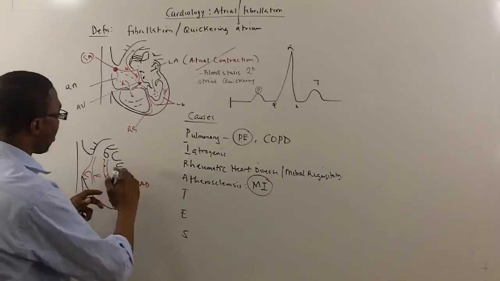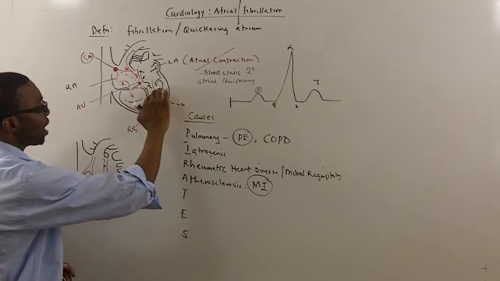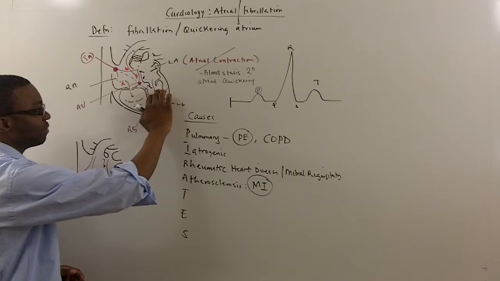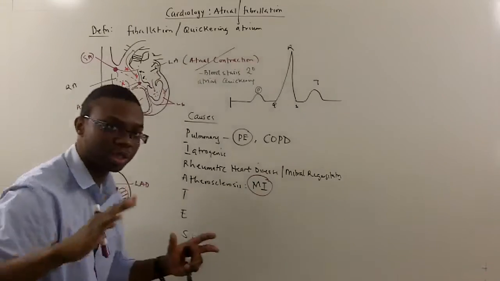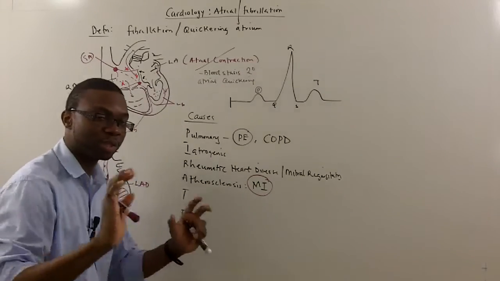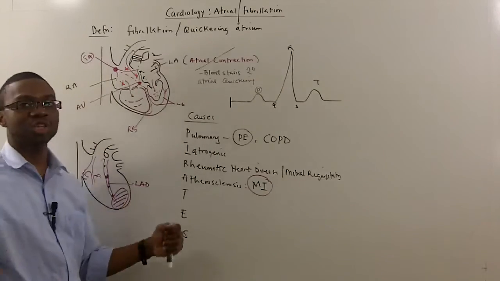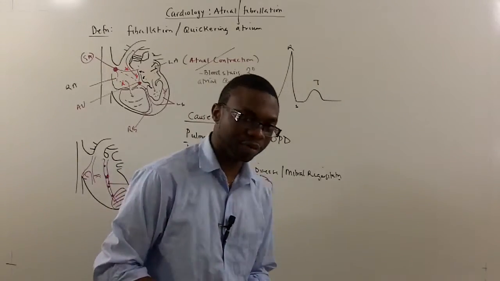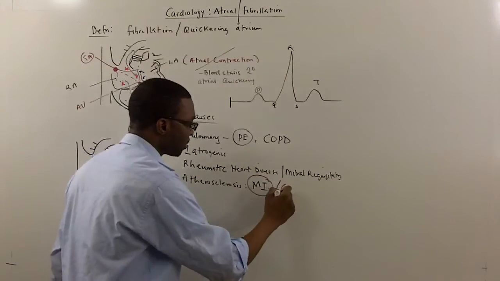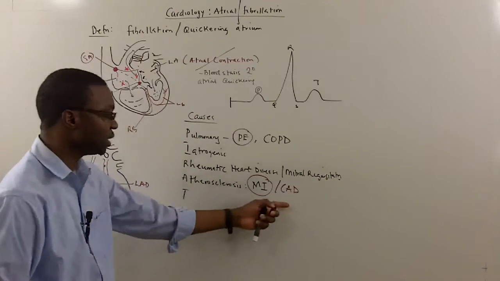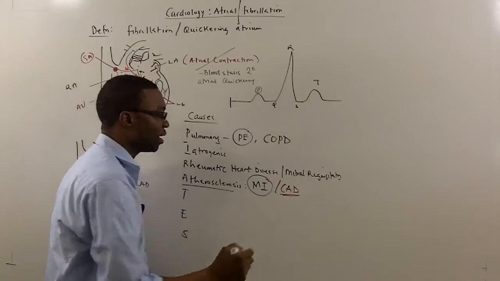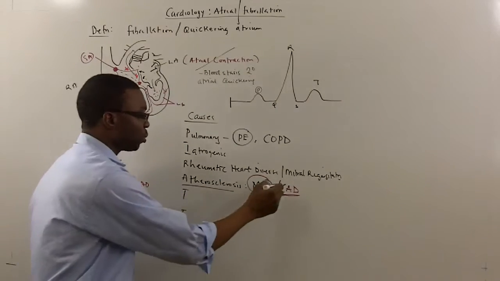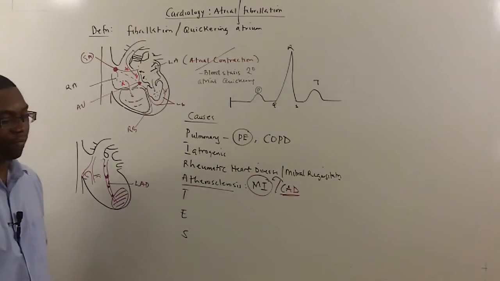The problem is when you infarct the ventricular muscles, they eventually dilate. This patient can be predisposed to congestive heart failure. When you have heart failure, your heart is really, really big, right? You have a lot of fluid and a lot of blood inside the ventricles, causing pressure on the atrium. And when the atrium tries to push against this, like trying to push a fat person out of the way, it gets stretched out and they develop atrial fibrillation. MI, also known as coronary artery disease, is atherosclerosis. So patients that have atherosclerosis have coronary artery disease, which predisposes them to myocardial infarction.